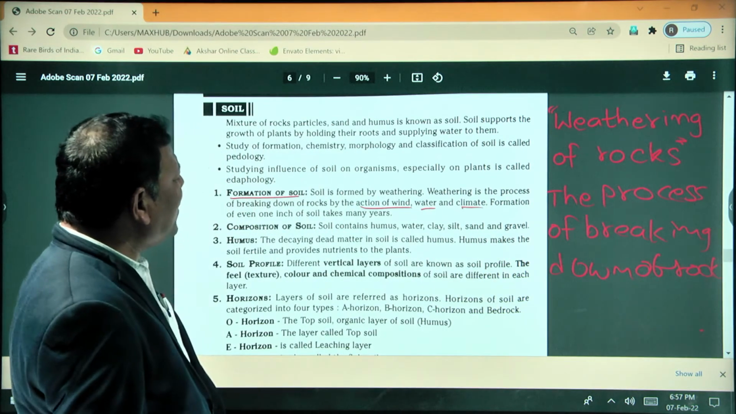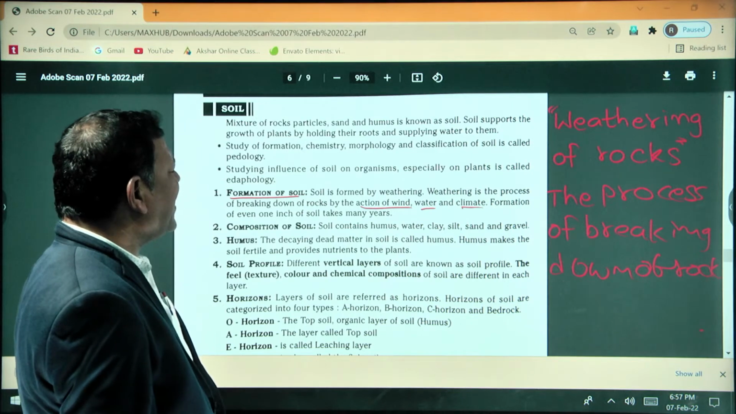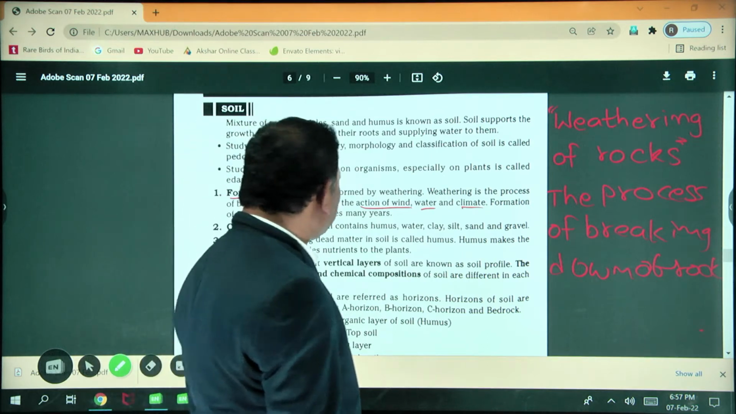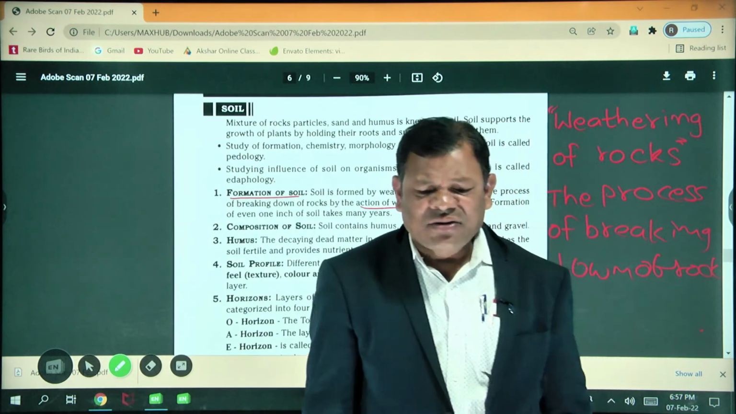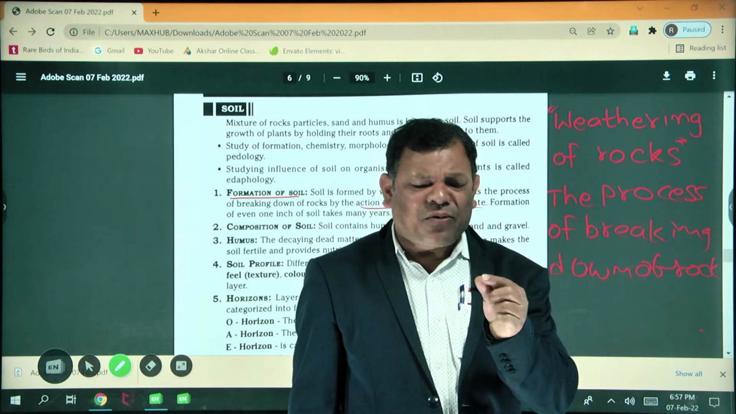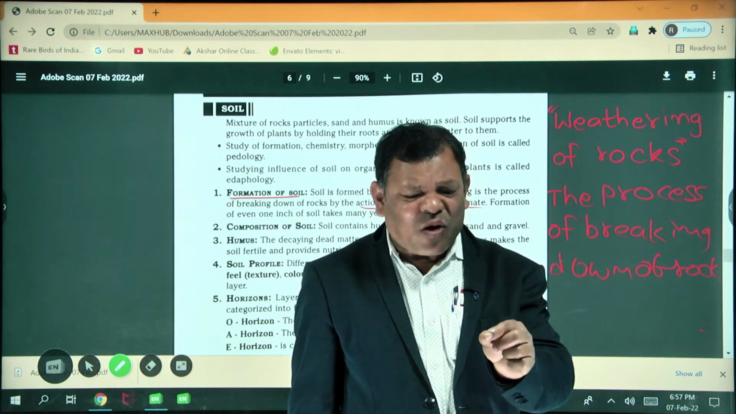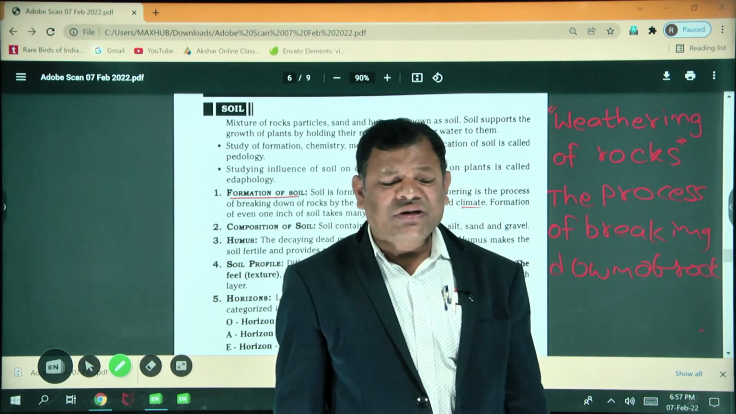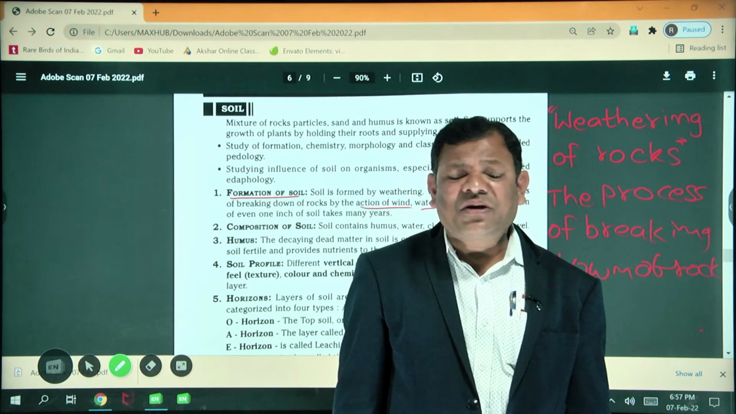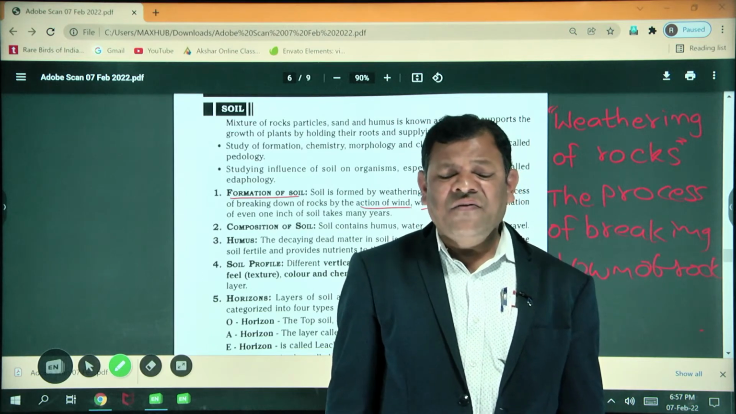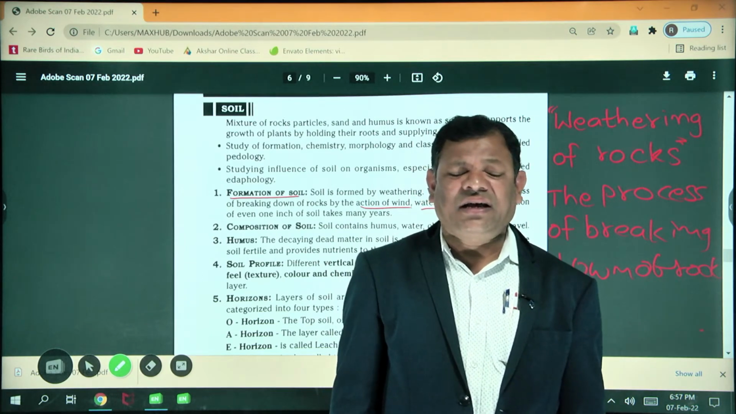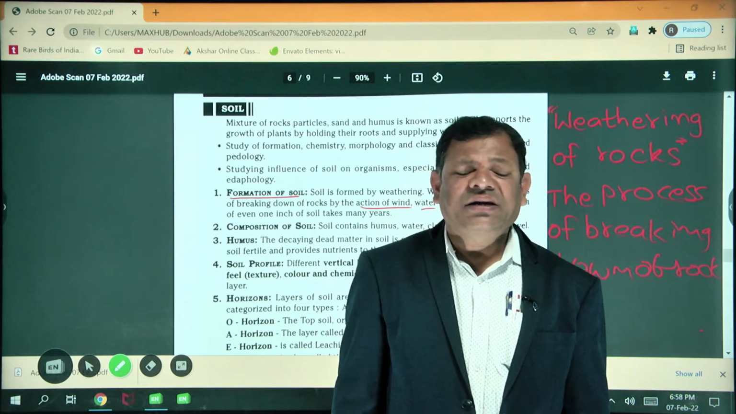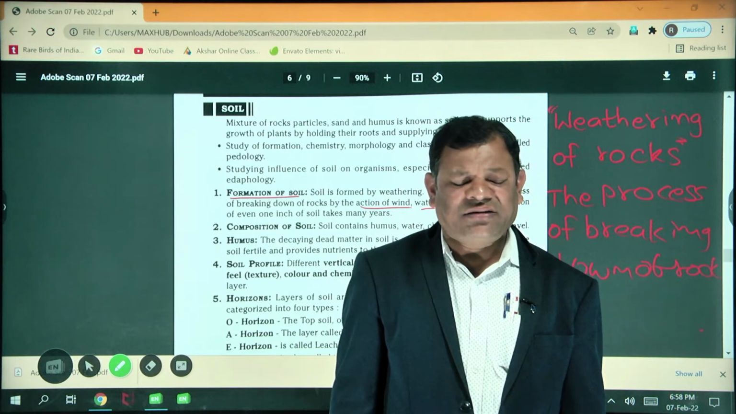By the action of the air, water and climate, formation of even 1 inch of soil takes many years. Even small particles take millions of years to form. So that's why soil is a very important natural resource. We must conserve the soil. Why? Because a small inch of soil also takes millions of years to form. Is it clear?